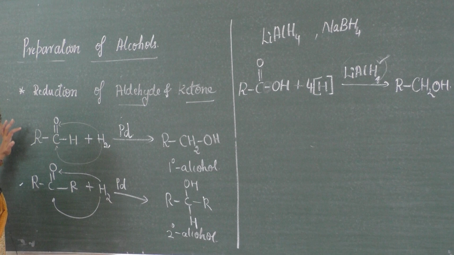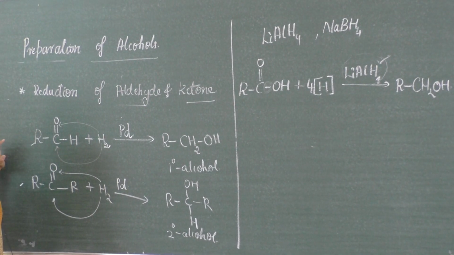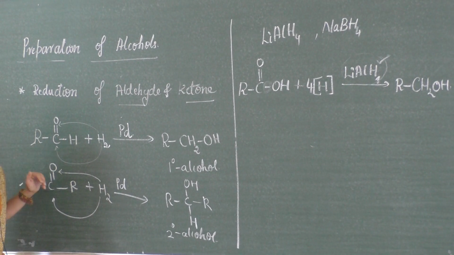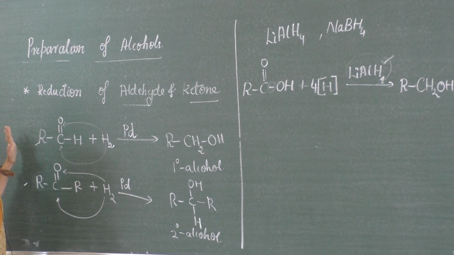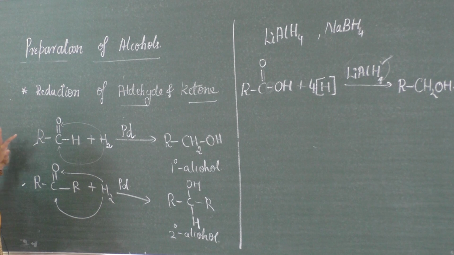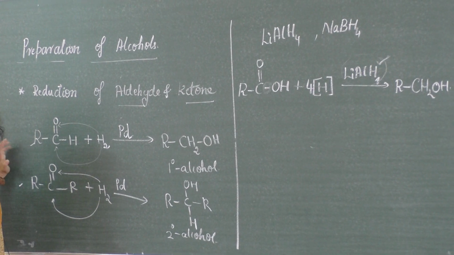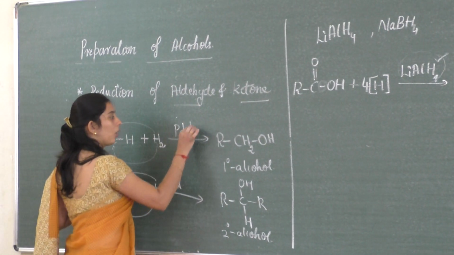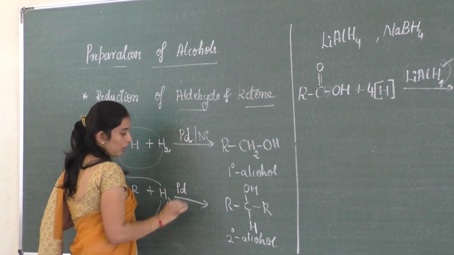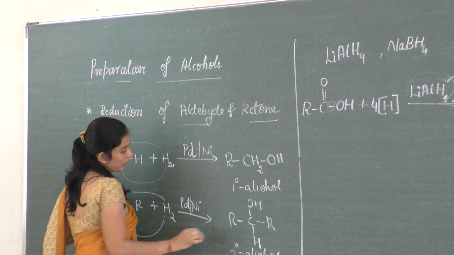So in that, reduction of an aldehyde and a ketone, reduction of a carboxylic acid as well as reduction of esters are there. So hope this is clear. So you have to use a reducing agent in all the cases. These are simpler reducing agents. You can use palladium or nickel also here, or you can also use platinum also.